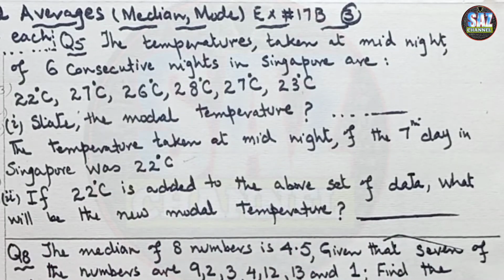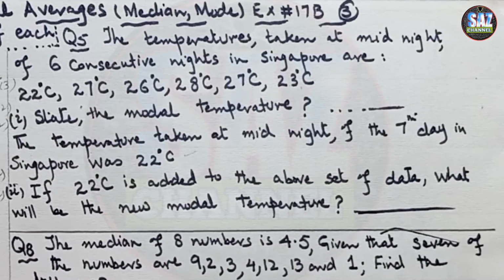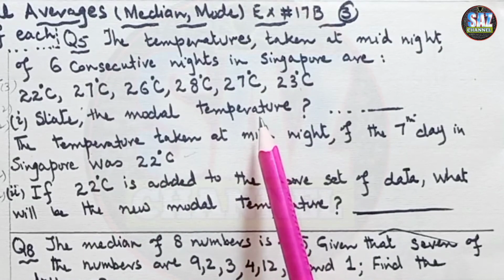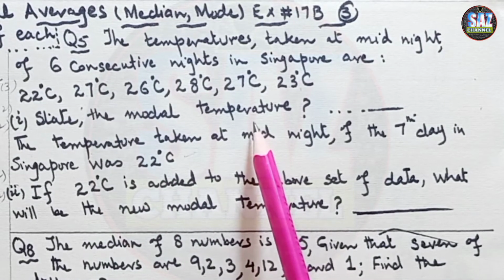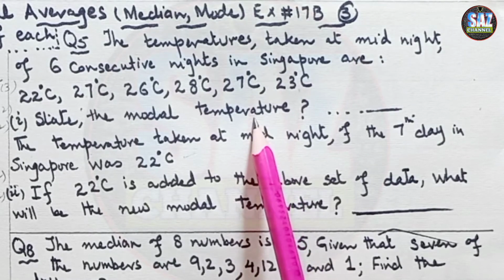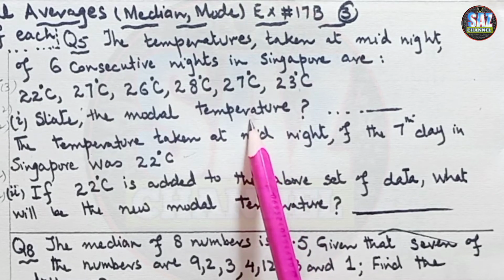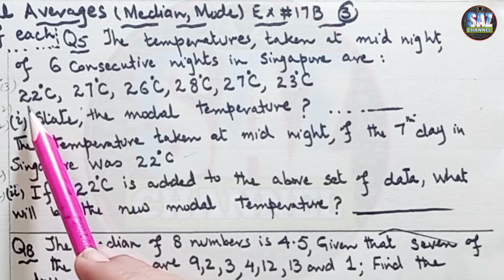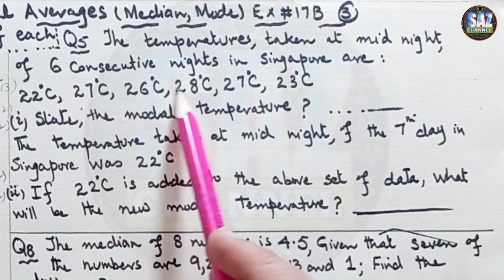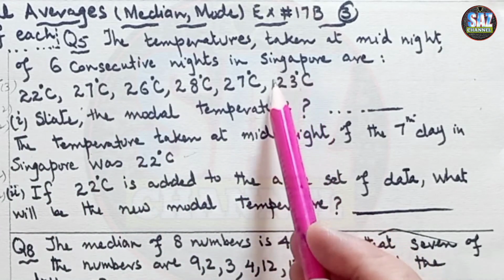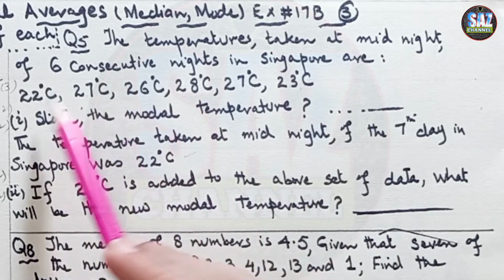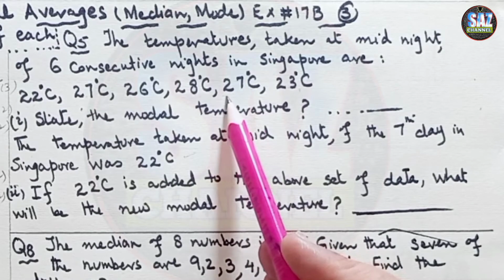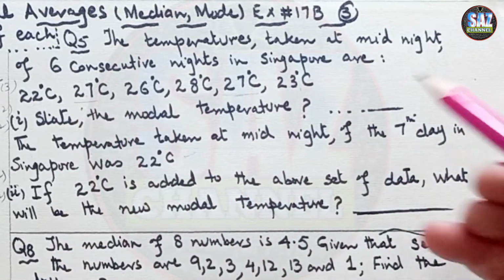We'll be talking about the second part later. First of all, we have to state the modal temperature in the first part. Recall, students, that for ungrouped data, what is the mode? Mode is the number that repeats most frequently. Now see, 22 is coming once only, and then the next number 23 is coming once only, and then 27 is coming twice.